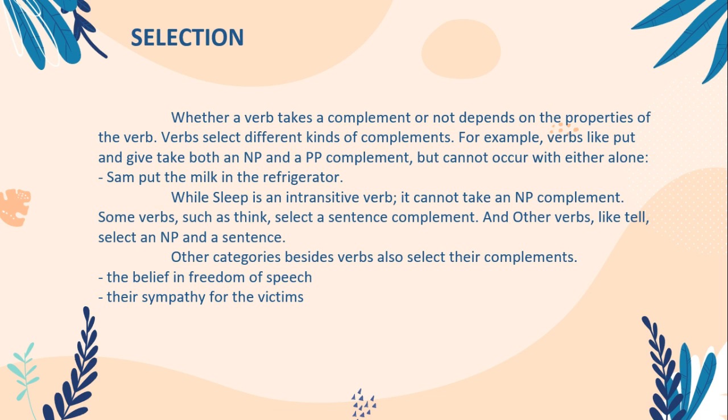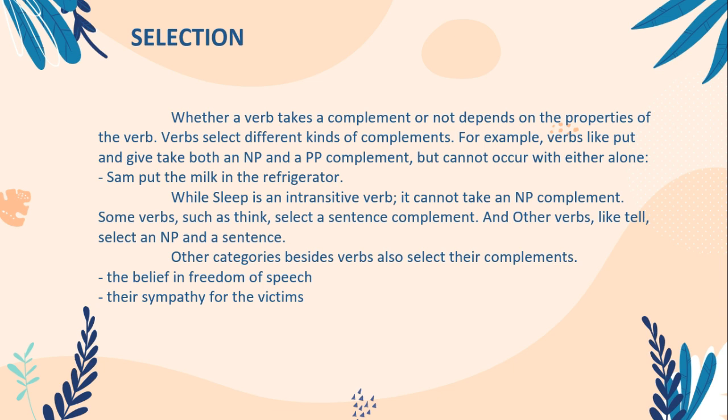The next is selection. Whether a verb takes a complement or not depends on the properties of the verb. Verbs select different kinds of complements. For example, verbs like put and give take both a noun phrase and a prepositional phrase complement, but cannot occur with either alone.